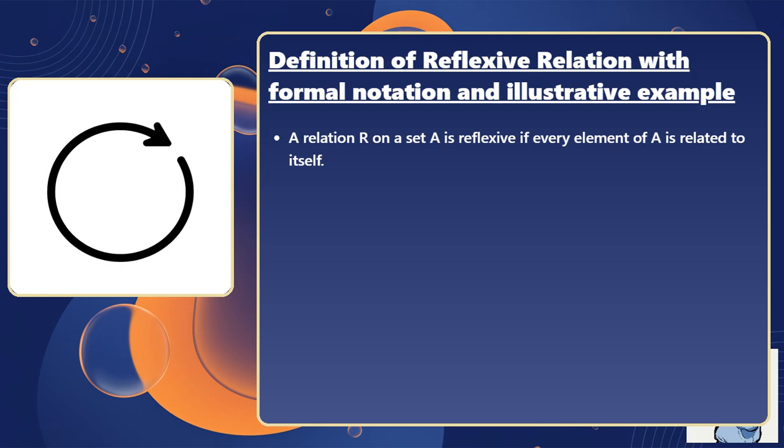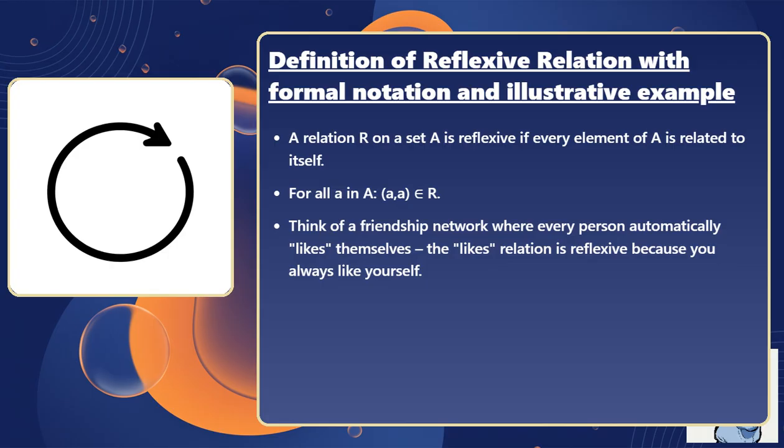A relation R on a set A is reflexive if every element of A is related to itself. For all a in A, the ordered pair (a, a) is in R. Think of a friendship network where every person automatically likes themselves. The likes relation is reflexive because you always like yourself.